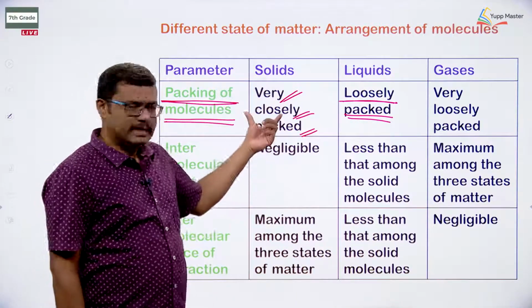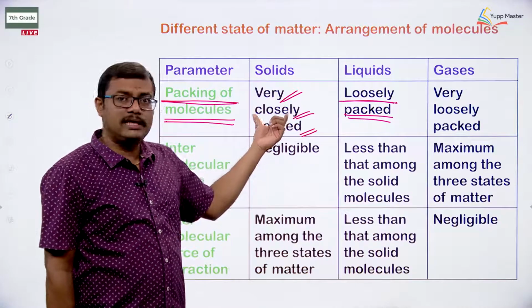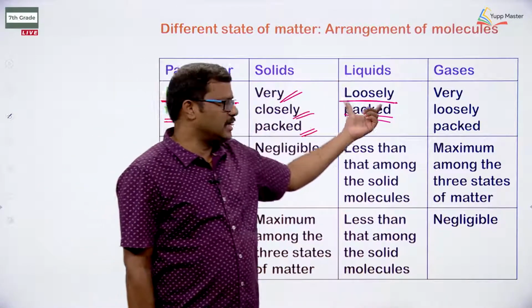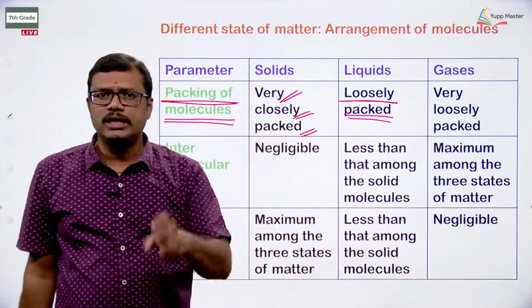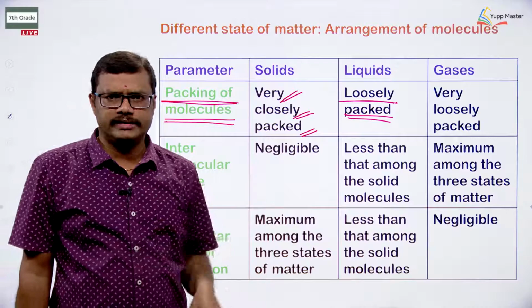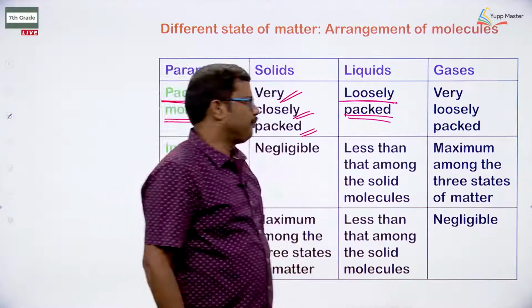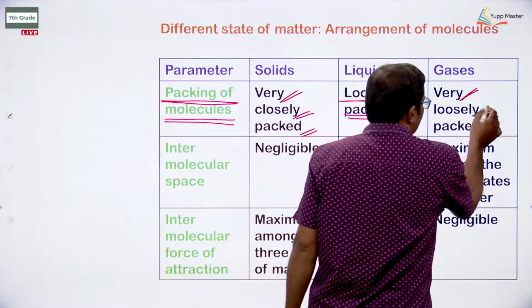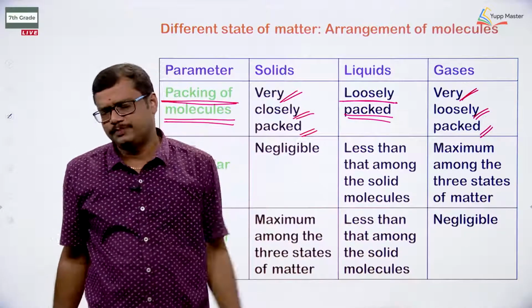In the case of solid, the particles are tightly packed, whereas in liquids, the particles are loosely packed, okay. And in the case of gases, they are very loosely packed, still the packing is very loose.